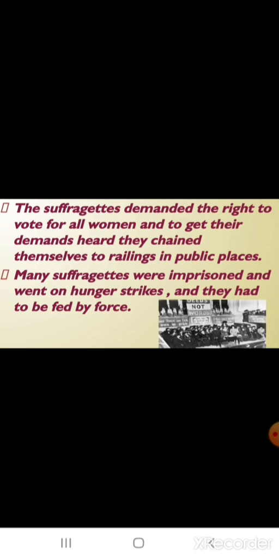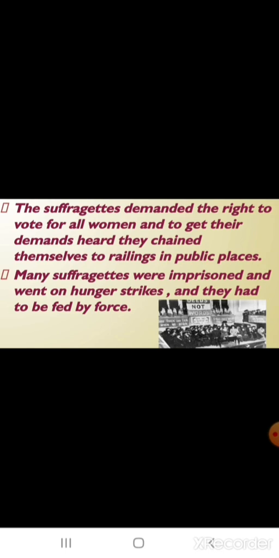Suffragettes were those who believed and advocated for women's voting rights. So, the suffragettes demanded the right to vote for all women, and to get their demands heard, they chained themselves to railings in public places, and many suffragettes were imprisoned and went on hunger strikes, and they had to be fed by force. That means the women should get the right to vote.